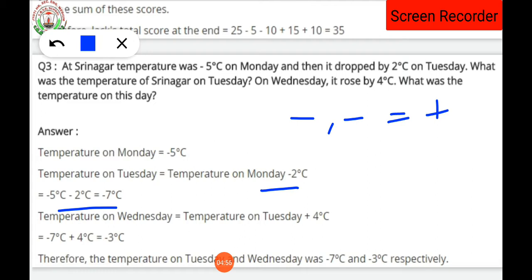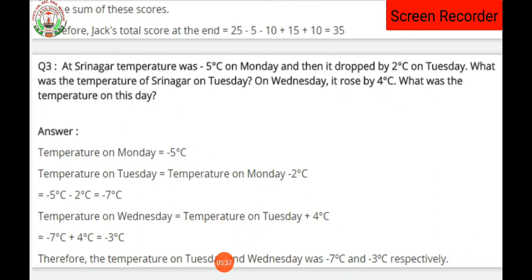Now it is said in the question that the temperature rose on Wednesday by 4 degrees. Rose means increases. So the temperature on Tuesday, minus 7 degrees centigrade, will be added with 4 degrees centigrade. Since it is said rose, R-O-S-E, that means increased, and increase means a plus sign will come. Dropped means a minus sign will come. So minus 7 plus 4 will be minus 3 degrees centigrade. Therefore the temperatures on Tuesday and Wednesday were minus 7 degrees centigrade and minus 3 degrees centigrade respectively. Have you understood this question?